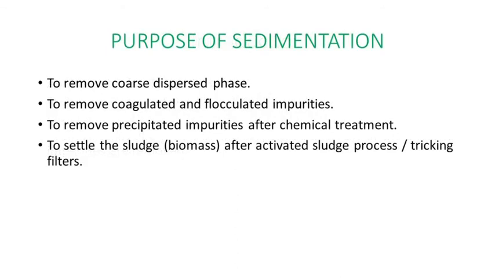So what is the purpose of sedimentation? To remove the coarse dispersed phase, to remove the coagulated and flocculated impurities, to remove precipitated impurities after chemical treatment, and to settle the sludge biomass after the activated sludge process and trickling filter. A sedimentation tank can be used anywhere: first, before the coagulation, where you can use type 1 settling. After the coagulation and flocculation you can use the tank again. Again, if you use it after the activated sludge process, the tank is used to settle the sludge biomass digested in the activated sludge process and the trickling filter. These are the various purposes of sedimentation.